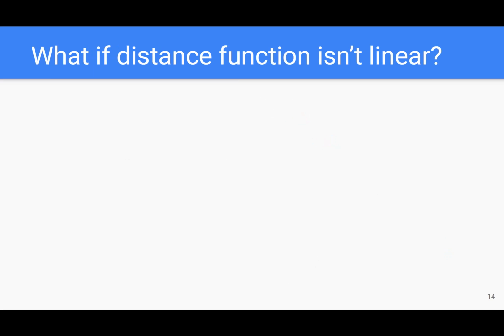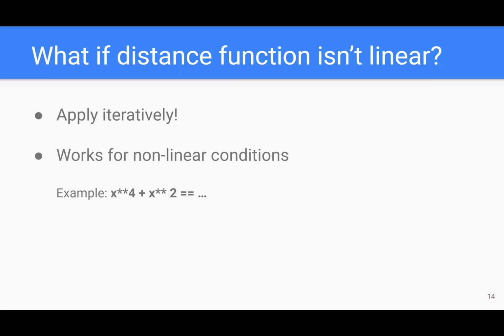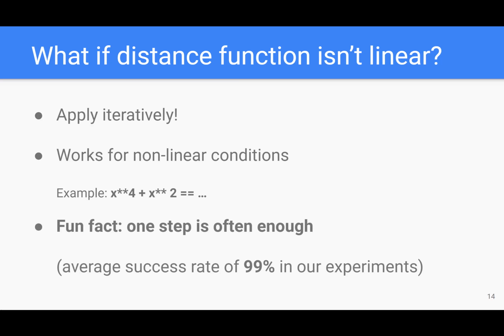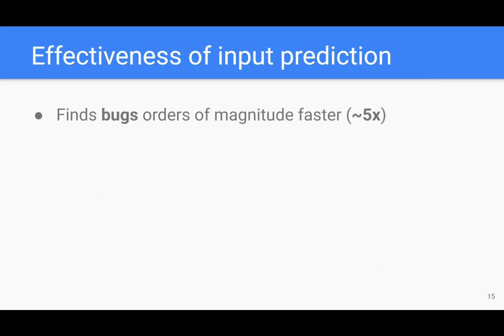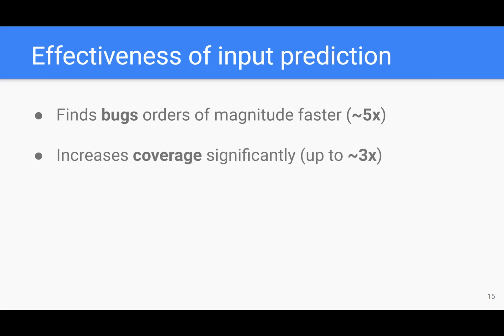But wait, what if the distance function isn't linear? We can actually apply this method iteratively. And this works even for the scary looking branch condition you see on this slide. But in practice, interestingly, one step is often enough. Let's look at some of our experimental results for 27 real-world smart contracts. Harvey with input prediction is able to find bugs orders of magnitude faster and is able to increase coverage by up to 3x.